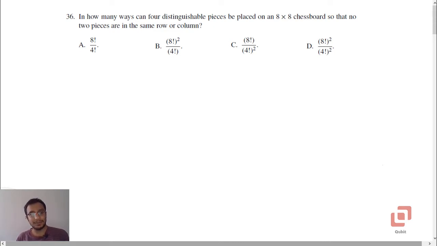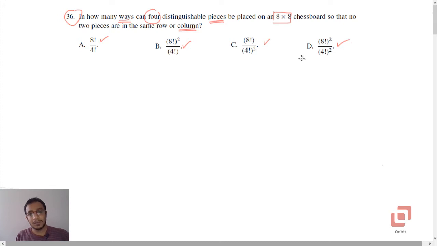In this video we will be solving the 36th question, or question number 6, from ISER Aptitude Test mock paper 1. This is based on the counting principles. In how many ways can 4 distinguishable pieces be placed on an 8 by 8 chessboard so that no two pieces are in the same row or column? As you can see, a typical counting principle problem, you have factorials everywhere.